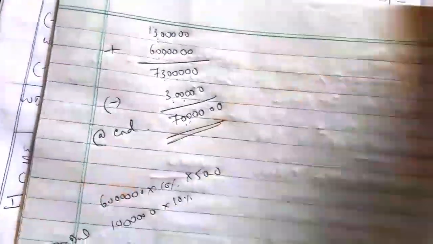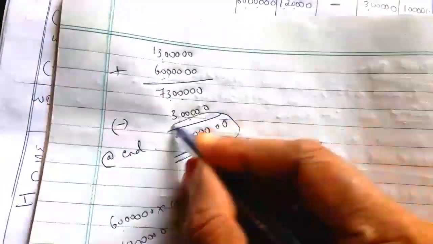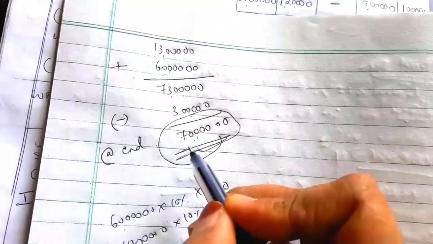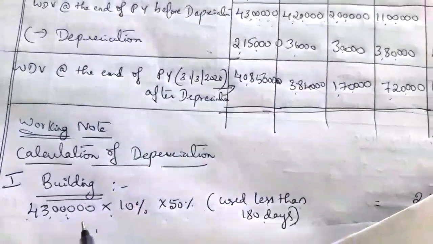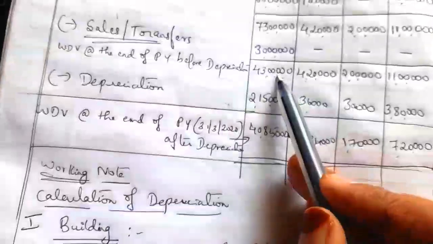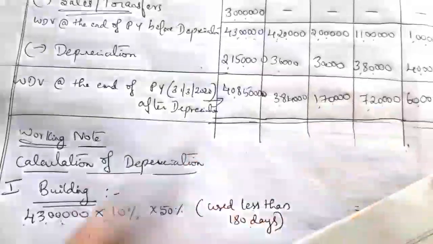But in our illustration this value is lesser, so we can't provide depreciation on 60 lakh building here. We have to provide on 43 lakh. I hope you understood this adjustment.